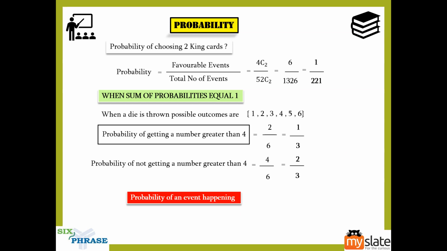The probability of an event happening and the probability of the same event not happening, you add them both, you should get 1 as the value, which is the total probability. We'll be using this in problems, so I want you to understand this upfront so that you have the necessary basics.